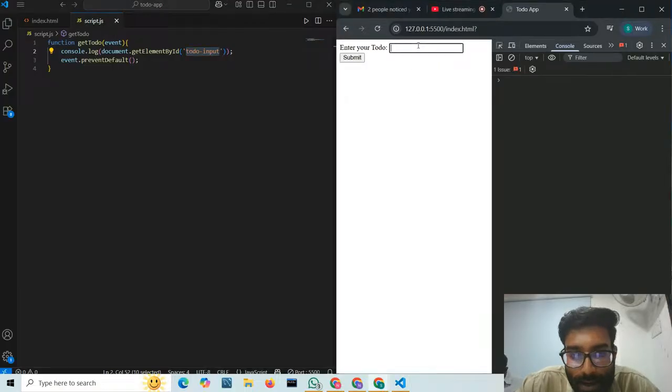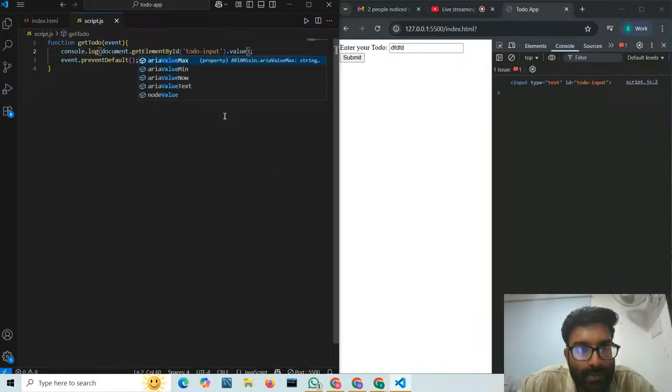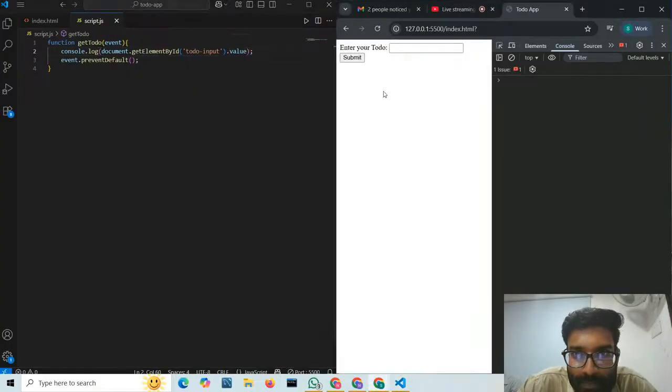Now let us see if I type something here and click on submit. You can see I'm getting that input with this ID, todo input. What I have to do is take the value of this input, so I will write dot value. Now if I enter anything and click on submit, you can see I'm getting this value of input inside my JavaScript.